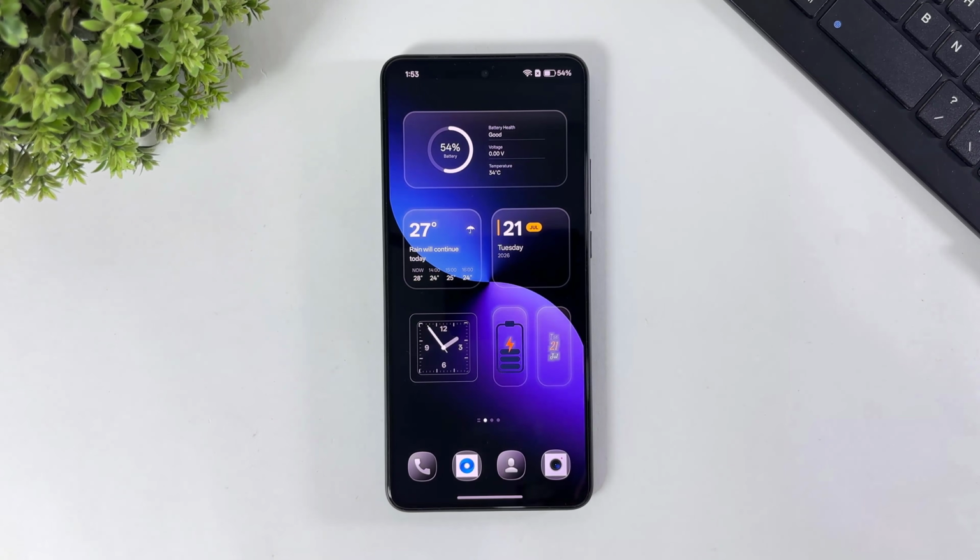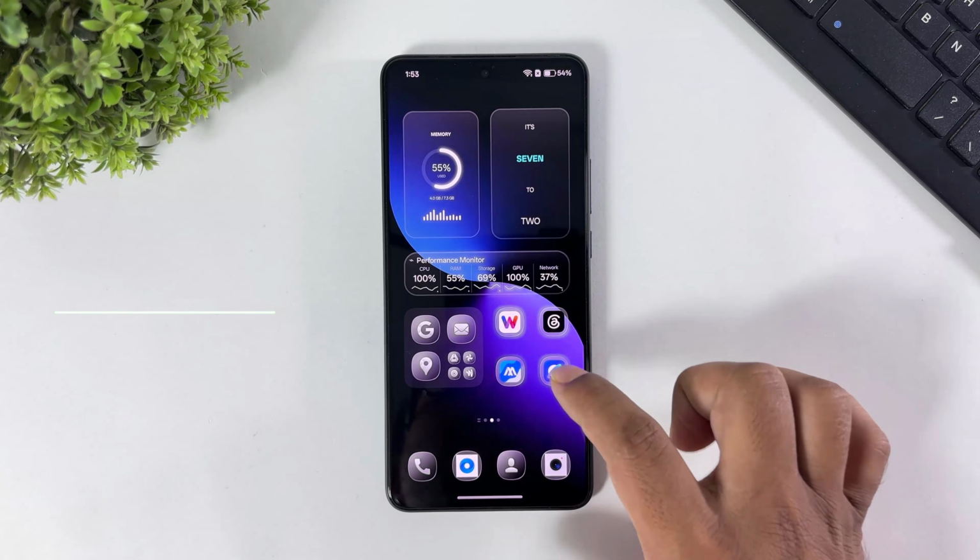So guys, you can also install these new glass widgets on any Android device.